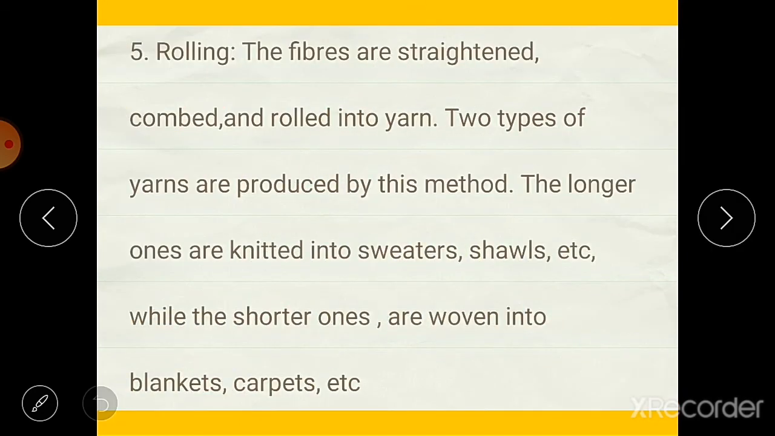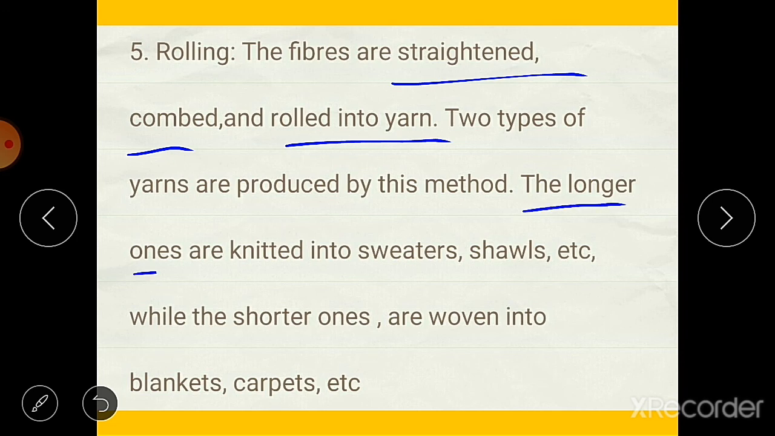Then the last process, that is rolling. What is rolling? The fibers are strengthened, combed and rolled into yarn. This is known as rolling. Two types of yarns are produced by this method. The longer ones are knitted into sweaters and shawls. That means if these fibers are long, then they are used to knit sweaters and shawls. And the shorter ones, short fibers, are woven into blankets and carpets. So these two types of yarns are produced by this method of rolling.